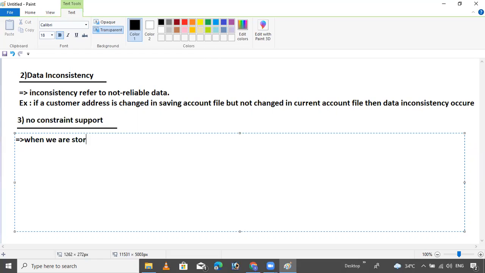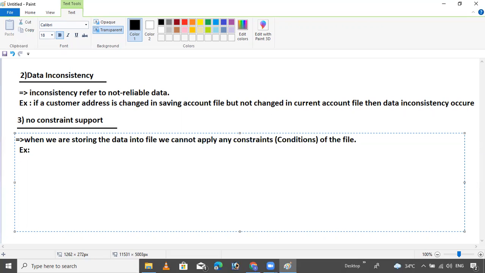When we are storing the data into a file, we cannot apply any constraint to the file. Constraint means conditions. Now I am going to give an example.